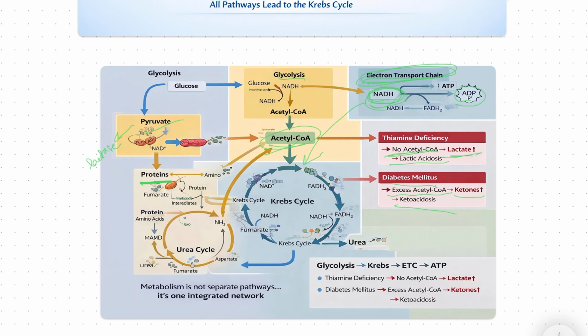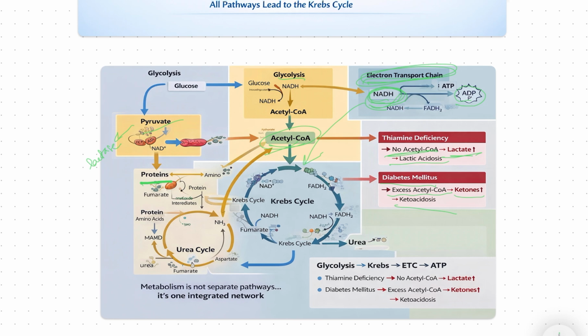In MCAD deficiency, what happens? The fats cannot be converted to acetyl-CoA. There is no energy during fasting. That's why there is hypoglycemia without ketosis. What happens in hyperammonemia? The urea cycle will fail. The ammonia will accumulate. That is toxic to the brain and reduces the Krebs cycle activity.